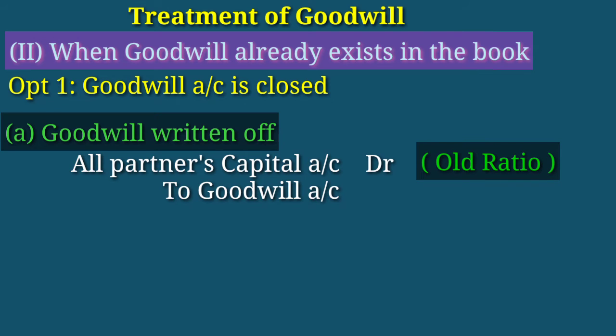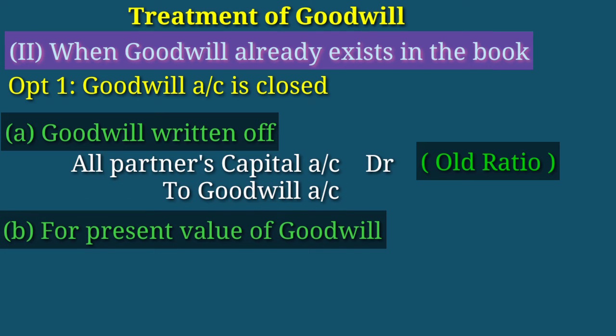Then we need to make one more journal entry for present value of goodwill. That means when the partner is retiring, the outgoing partner's share of goodwill, we need to credit his capital account. That is his compensation. That compensation will be made by the remaining partners.